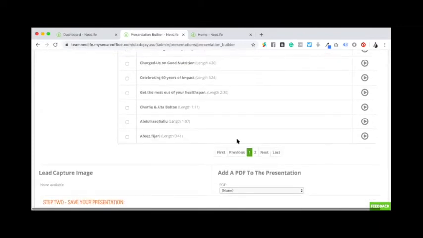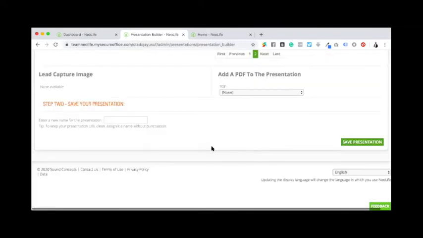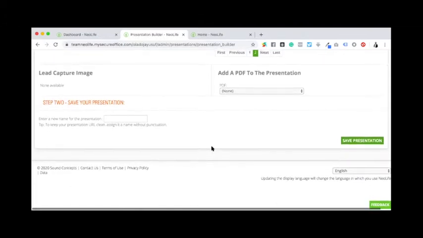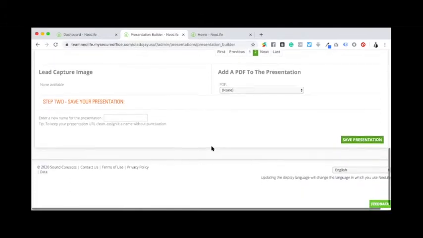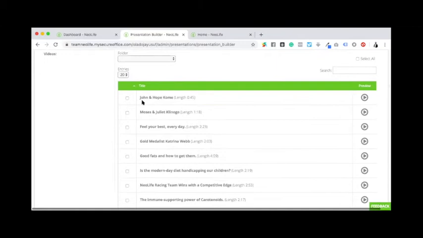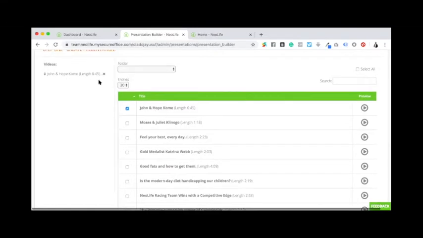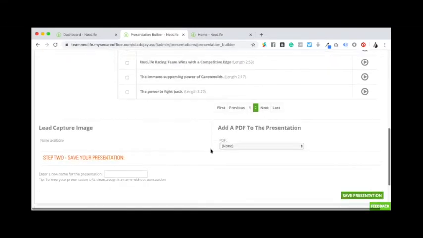So what I need to do, let's say I want to use John Comment testimony. So let's check that right now. Yeah, okay, John and Hope comment. I will select this. Like I want to use this to build. Can you see it has added here to build a testimony? It's like 45 seconds. It's not long.